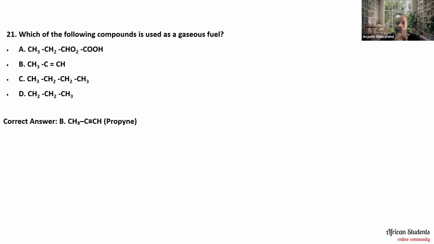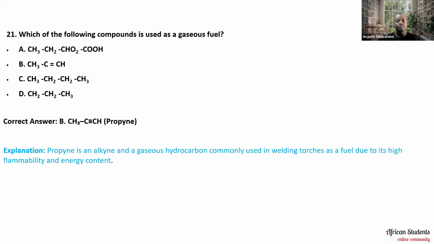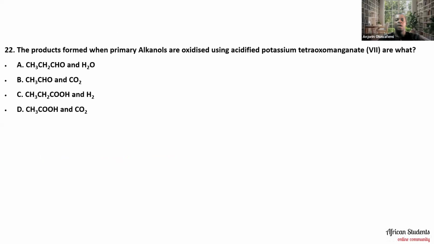CH3C triple bond CH. So that's propyne, and that's option B. Propyne is an alkyne and a gaseous hydrocarbon commonly used in welding torches as a fuel due to its high flammability and energy content. Okay, so that's that for that. So moving along now to the next one, which says that the product formed.